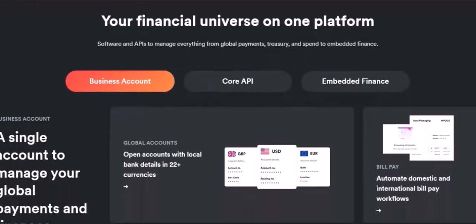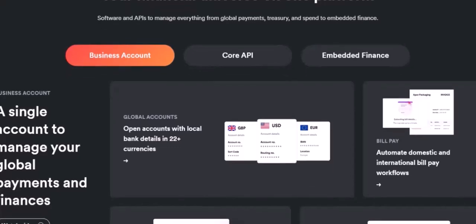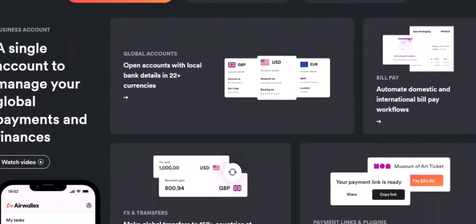Furthermore, while their exchange rates are generally very competitive, the transparency around exact fees can sometimes be nuanced. While Airwallex aims for clarity, understanding the precise breakdown of all charges, including potential correspondent bank fees for certain wire transfers, can sometimes require a deeper dive into their documentation or direct inquiry. For businesses meticulous about cost control, this might require extra due diligence.